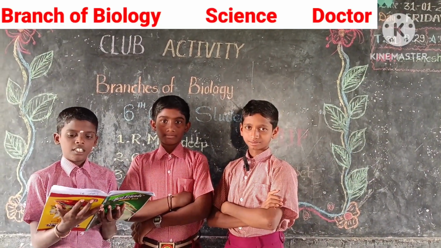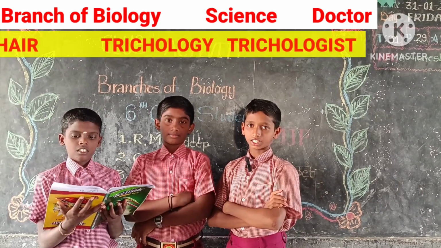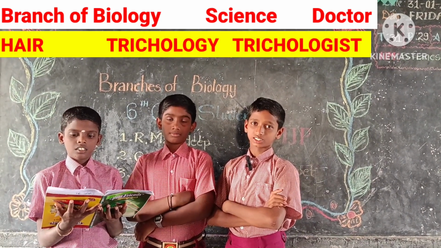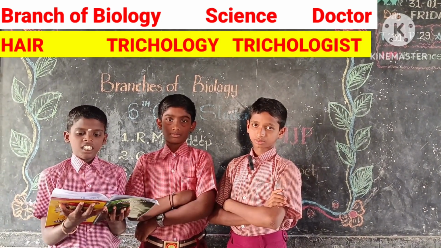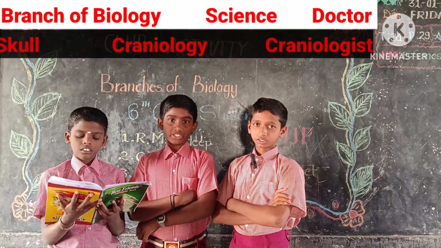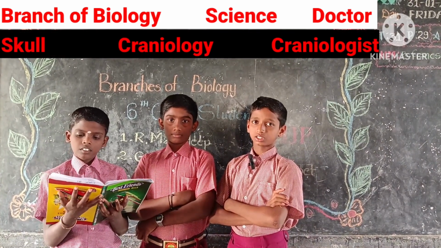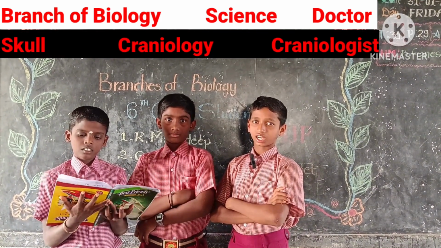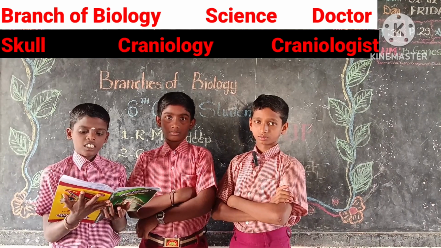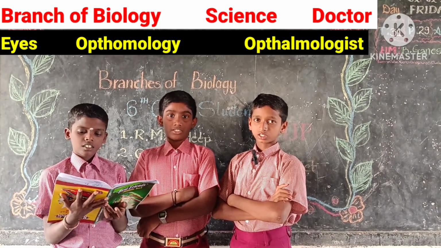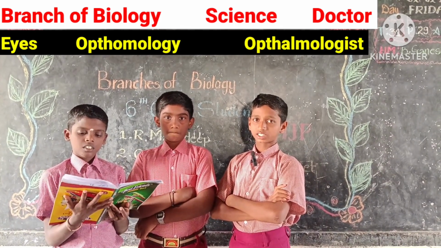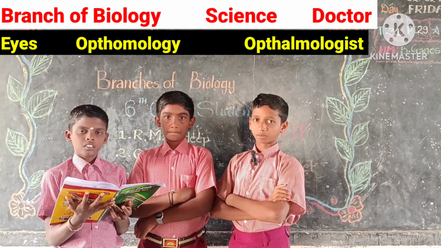What is the study of hair? Trichology. The doctor who deals with hair related diseases is called a trichologist. What is the study of skull? Craniology. The doctor who deals with skull related diseases is called a craniologist. What is the study of eyes? Ophthalmology. The doctor who deals with eye related diseases is called an ophthalmologist.